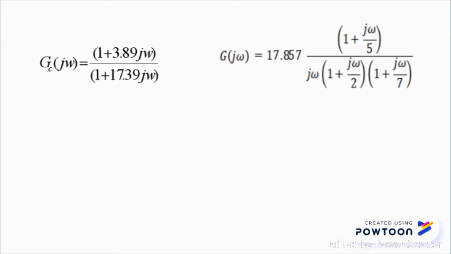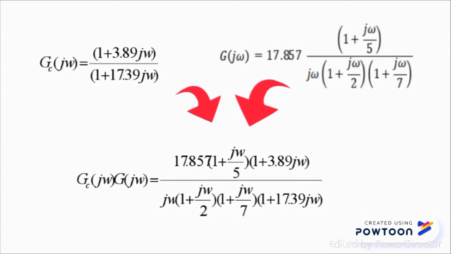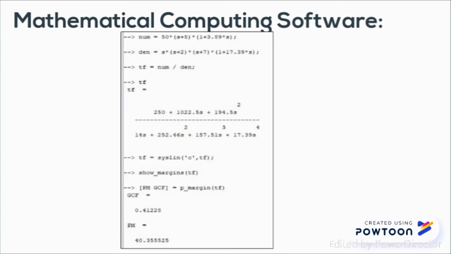The new transfer function is the multiplication of both the compensator and G(s). TF refers to transfer function. DCF refers to gain crossover frequency. PM refers to phase margin.